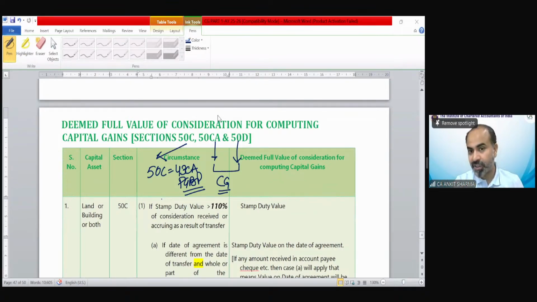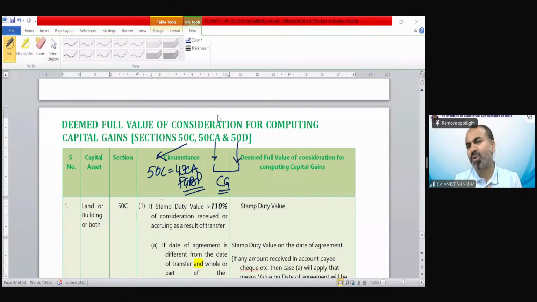Now section 50C is exactly copying those provisions, and it says if you are transferring a capital asset and if that capital asset is an immovable property, then sale consideration for that property needs to be according to section 50C.